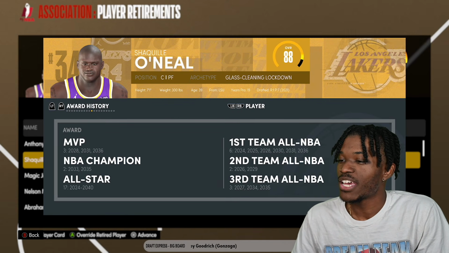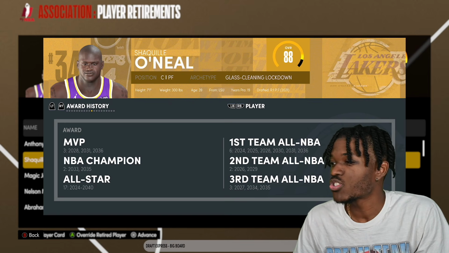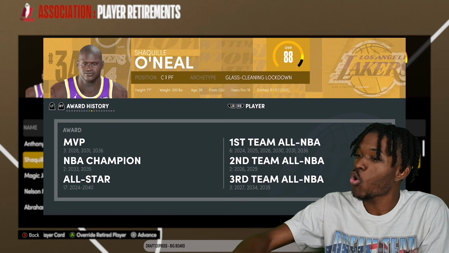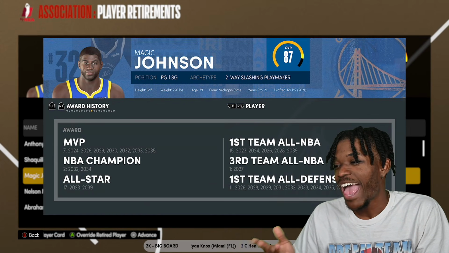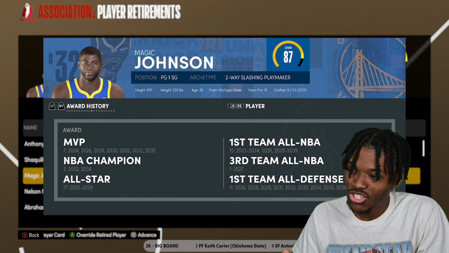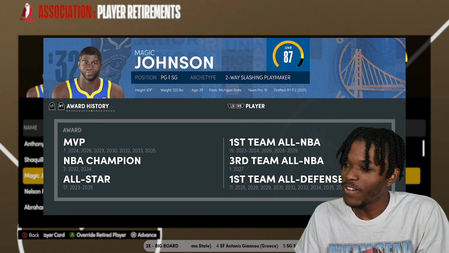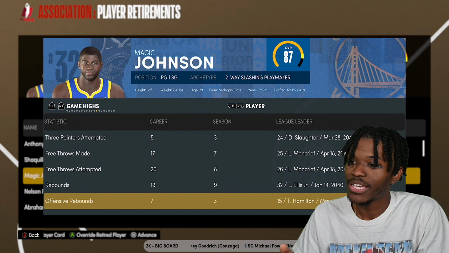3-time MVP, 2-time champ, 17-time All-Star. 17-time All-Star. This don't even show us Defensive Player of the Year awards, but there are a lot of them. I'll show you. And then we get to Magic Johnson, 7-time. Actually, it's gonna have to be Magic. Magic is the greatest. 7-time MVP, 2-time champion. All the accolades, bro. Defensive teams, All NBA first teams. 50 points was his career high.